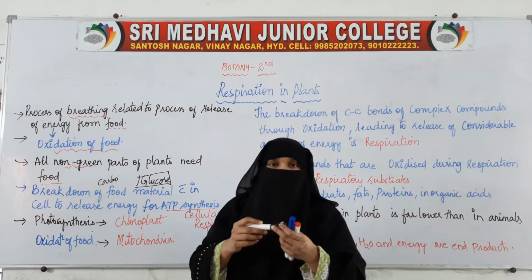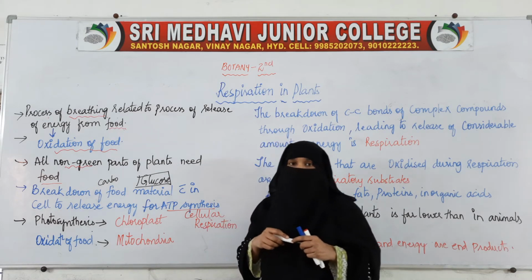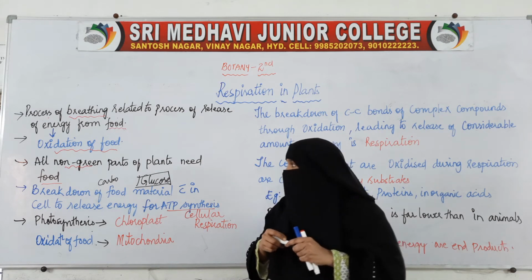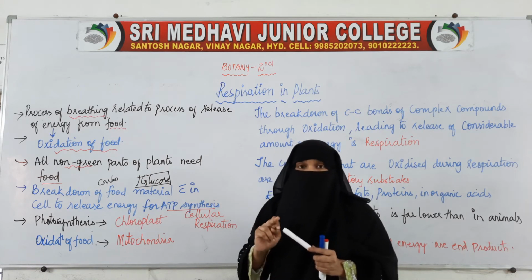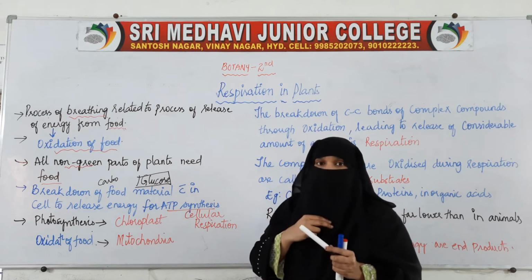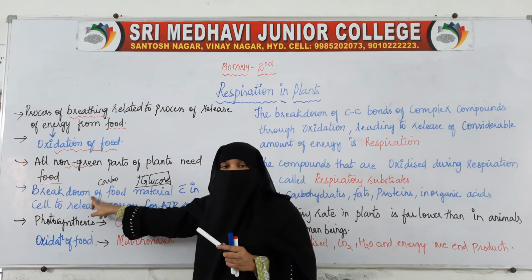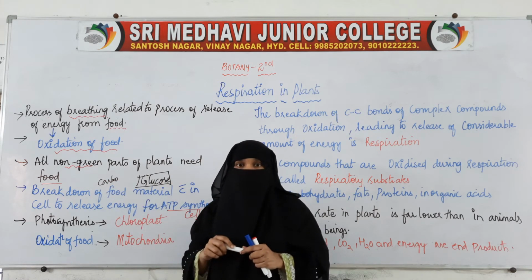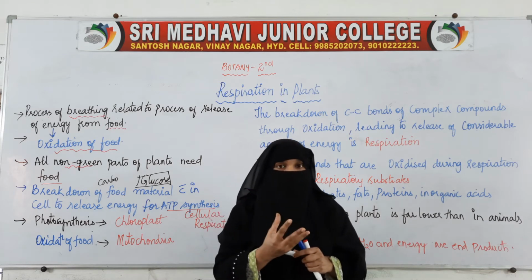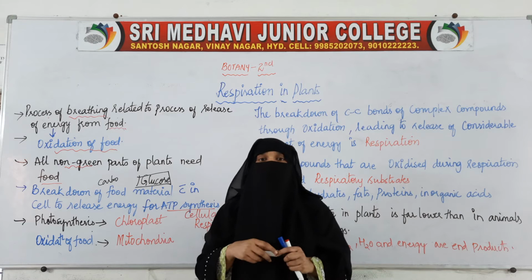The majority is in the form of carbohydrates, so let us take the example of carbohydrates. Carbohydrates are major organic compounds which need to be broken down into simpler molecules, that is glucose.